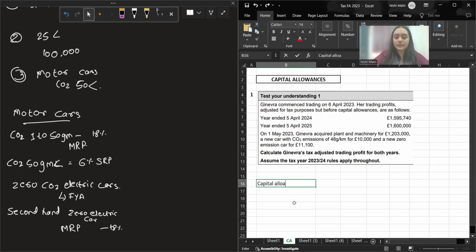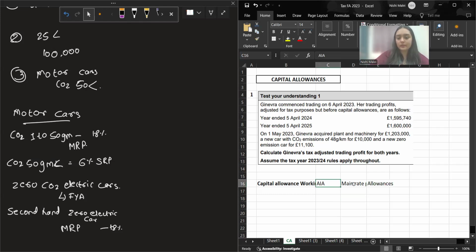Capital allowance working. Your main rate pool, your allowance, whatever allowance you can claim. Now, before starting a question, you can do this.